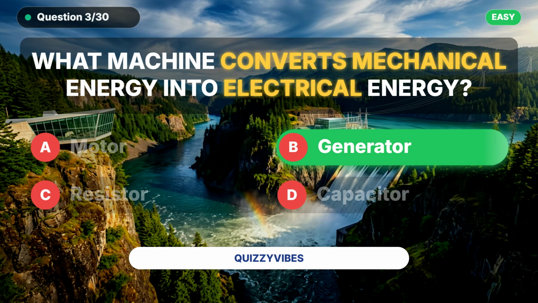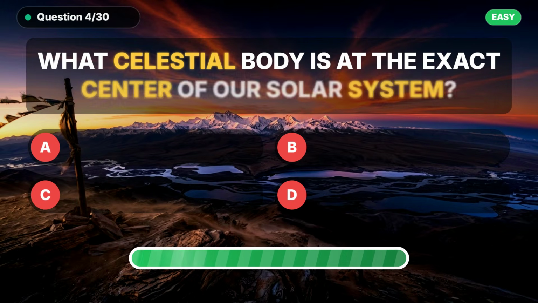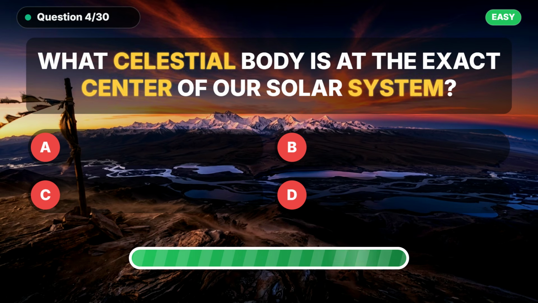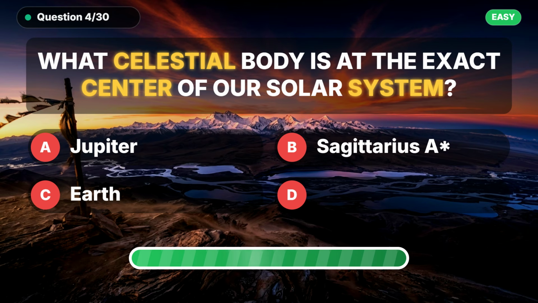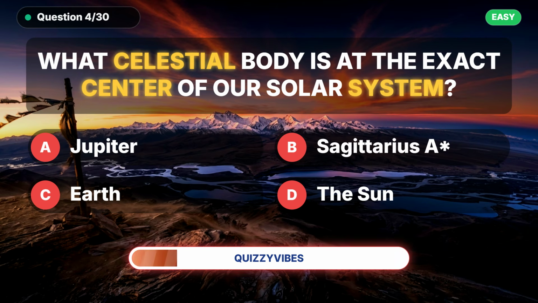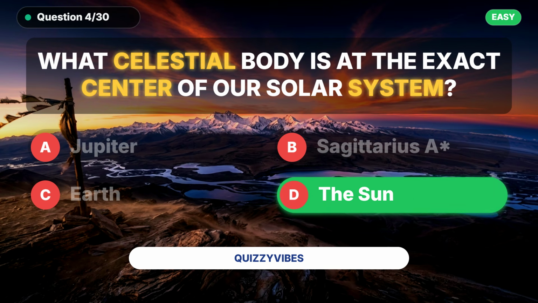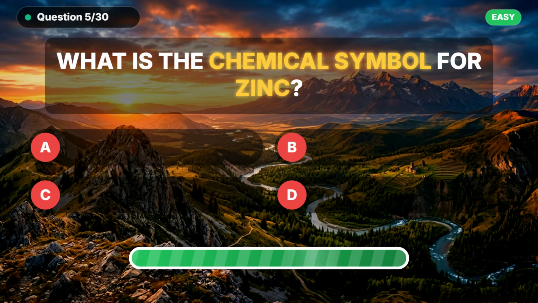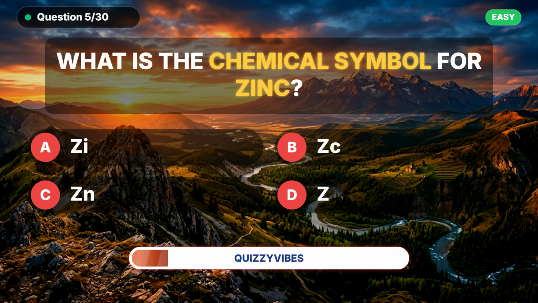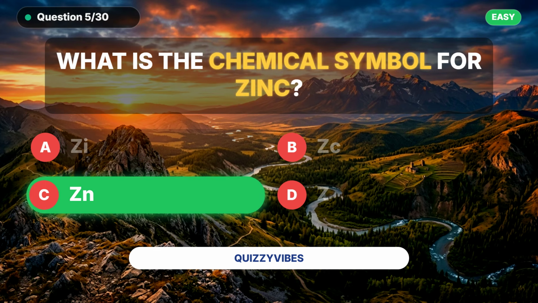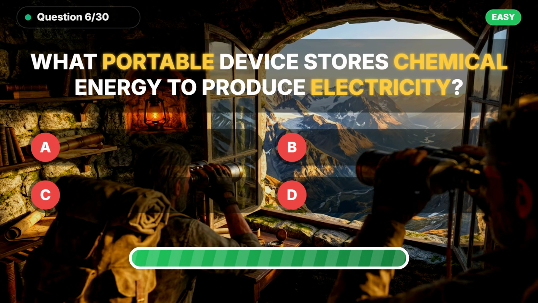Did you get it? It is generator. What celestial body is at the exact center of our solar system? Here's the answer: the sun. What is the chemical symbol for zinc? The answer is Zn. What portable device stores chemical energy to produce electricity?